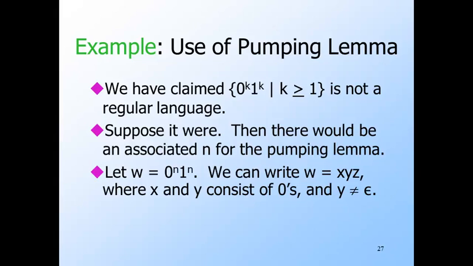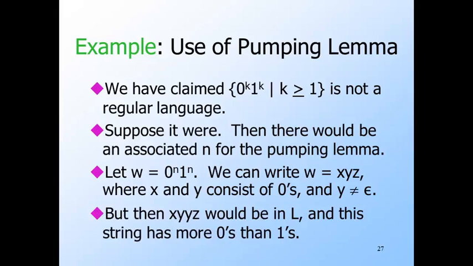But then the adversary gets to break W into XYZ, and we don't know exactly how it is broken. But we know enough about XYZ to show that there is some string, in particular the case i equals 2, that the pumping lemma says has to be in the language L. But obviously it isn't, because it has more zeros than ones.